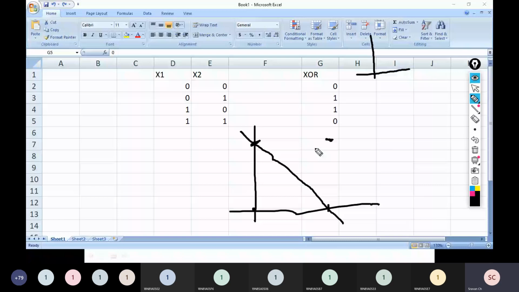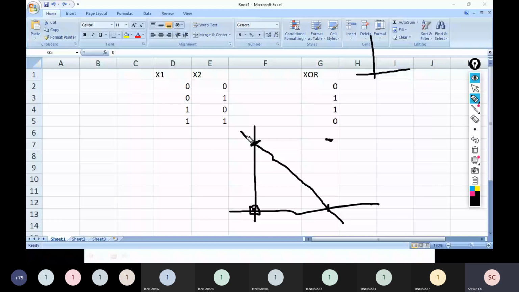But if you observe carefully, friends, when x1 is 0 and x2 is 0, what is the output? Output is 0. Means it is negative, it is false. So okay, fine, I am happy that it is coming below the line. And 0 1 represents a positive case, it is on the line. 1 0 is also a positive case, it is also on the line, I am happy.